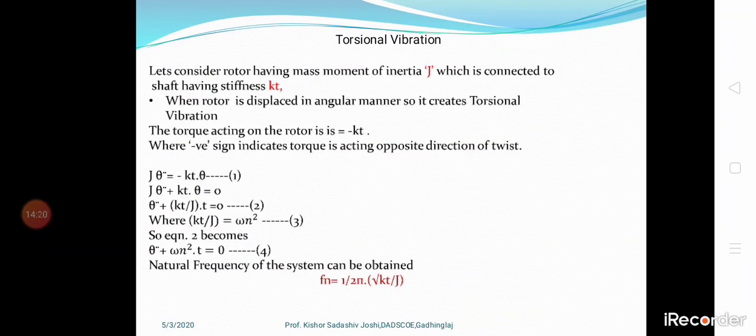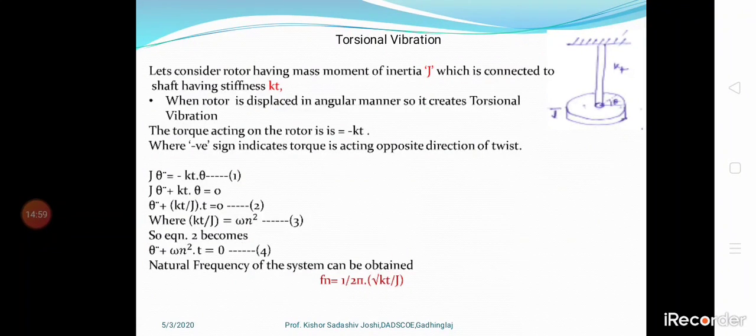Next is torsional vibration. What is a torsional vibration? Let's consider a rotor having a mass moment of inertia J, which is connected to a shaft having a stiffness of kT. In the spring mass system, the mass is m and the spring stiffness is taken as ks or k. Here, because of the disk, we have taken J as the moment of inertia, and the spring stiffness is taken as kT.